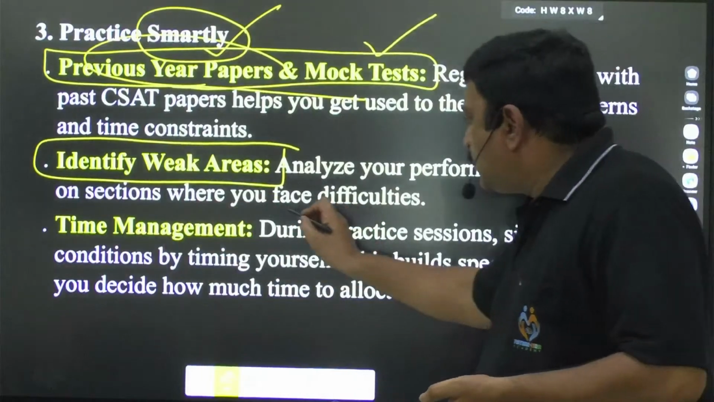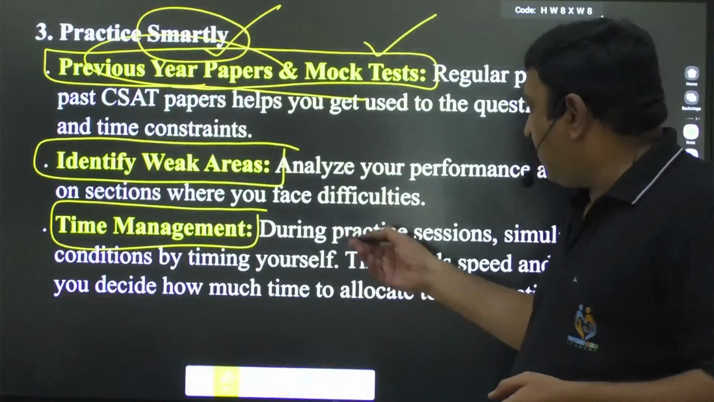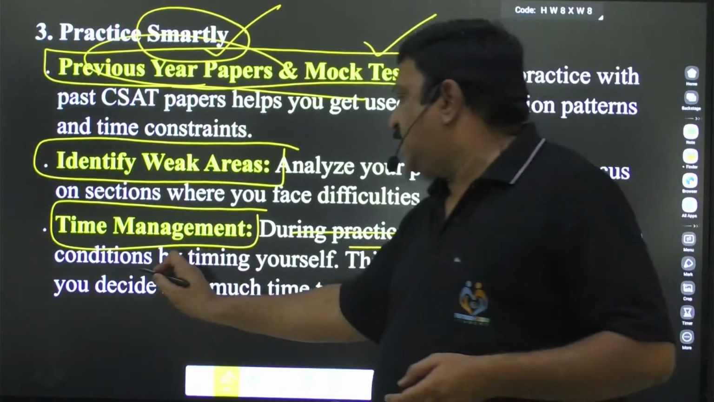And the last one is time management, definitely, right? So during practice sessions, you simulate exam conditions by timing yourself.